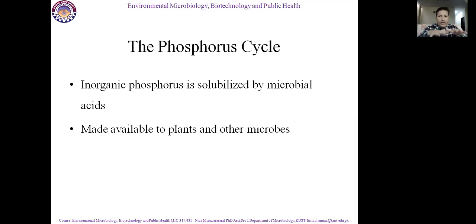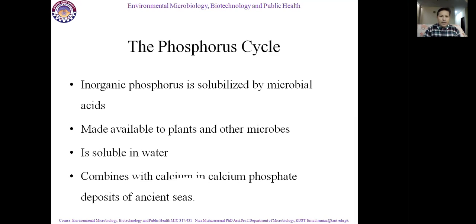Microbial populations which are over there will absorb this phosphorus into their body cells, and the plant roots, through root hairs and root caps, will absorb phosphorus with other solutions. So it is available, but in elemental form, in rock form, it is not usable. It is soluble in water, and after solubilization by acids, again it is soluble in water.